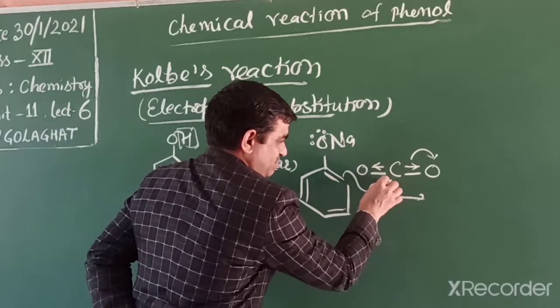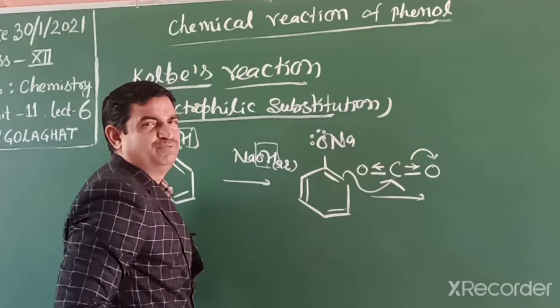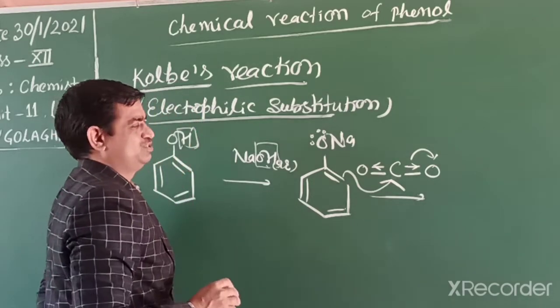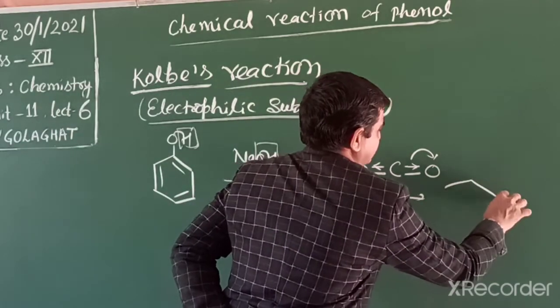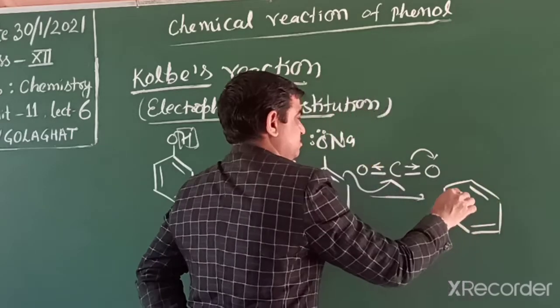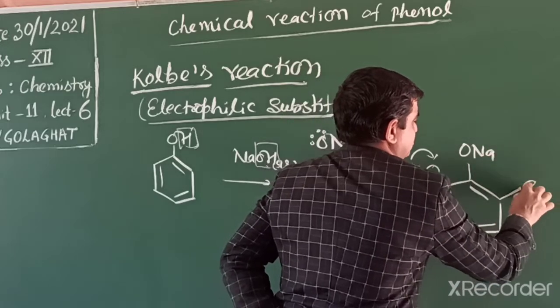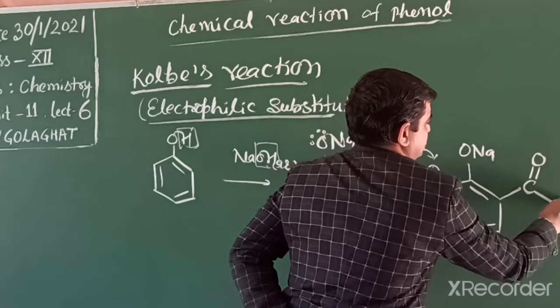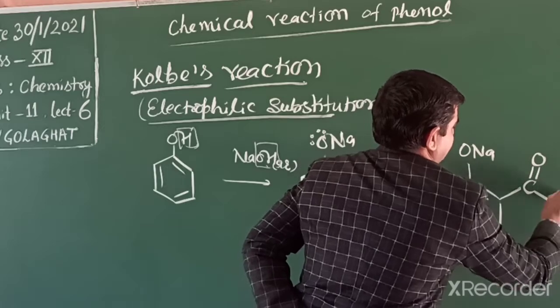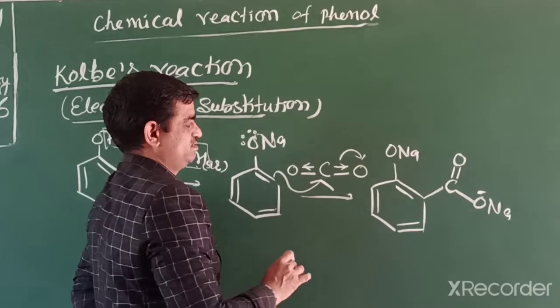So the electrons attack at the ortho position. It can attack the para position also. So we get the product like this, with sodium ion.